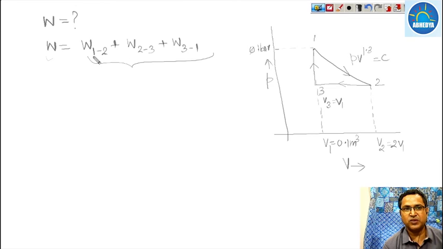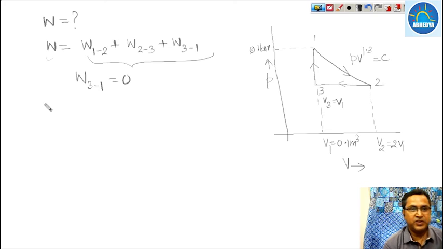So we have to calculate the work done from process 1 to 2, then from 2 to 3, and then from 3 to 1. Since 3 to 1 is an isochoric process, it is clear that W3 to 1 will be equal to 0.